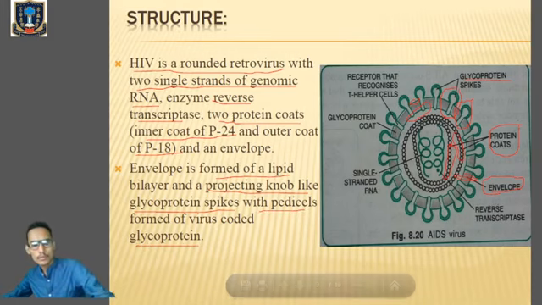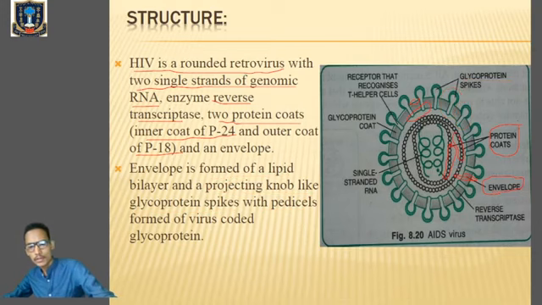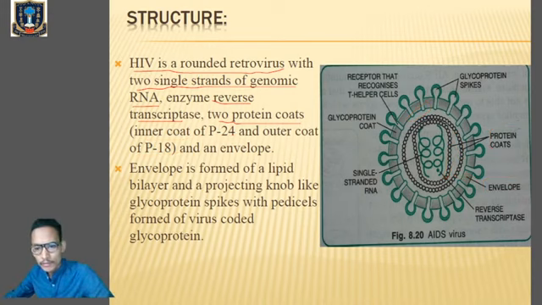One more time, we will briefly discuss the structure of the HIV virus so that it will be easier for you. HIV virus is a round retrovirus having two single stranded genomic RNA, then the enzyme reverse transcriptase, then we have the protein coat. The structure is covered by an envelope, which is composed of a lipid bilayer.